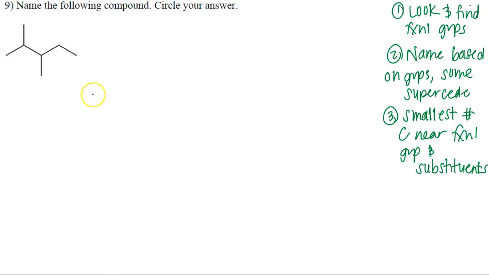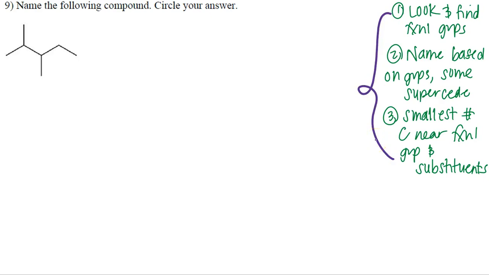Okay, so for number 9, it says, name the following compound, circle your answer. So we're back to it. We know we've got to look and find functional groups. We know we've got to name it based on those functional groups and have the smallest number of carbons near the functional groups and their substituents. That is the approach I've been taking this whole time, and I'm not going to change now.